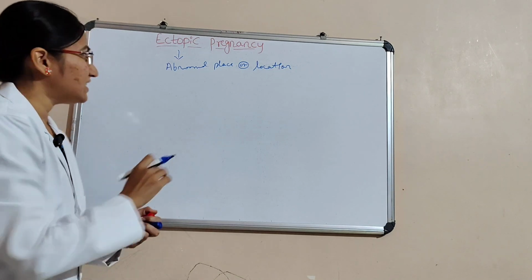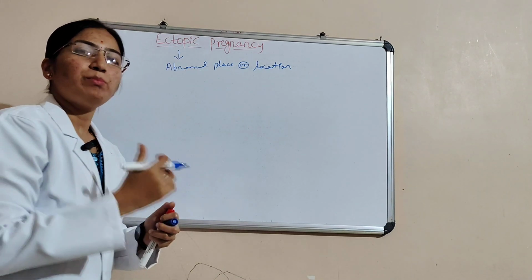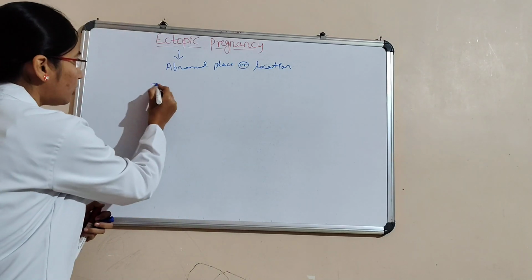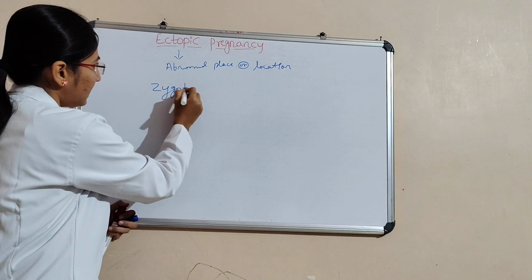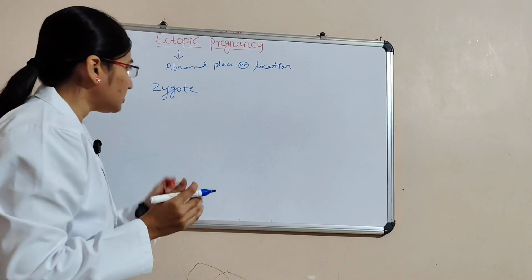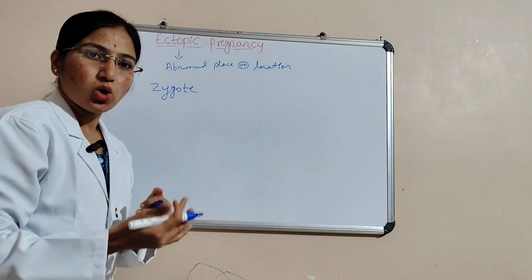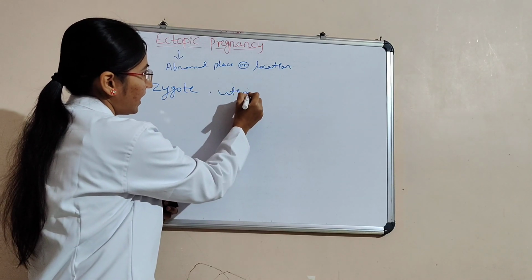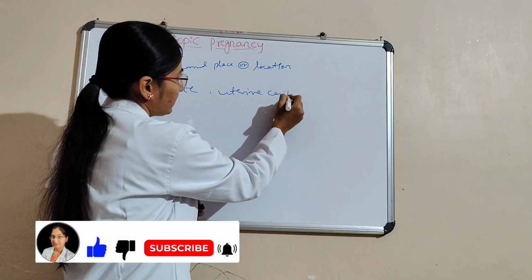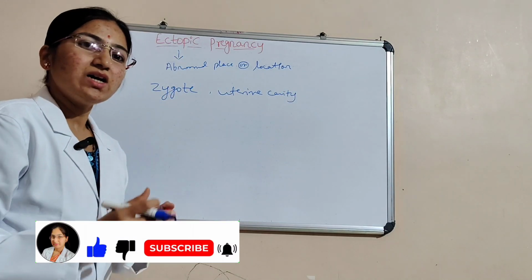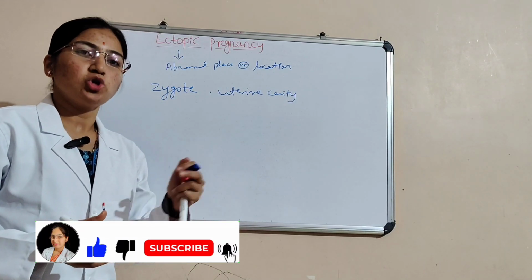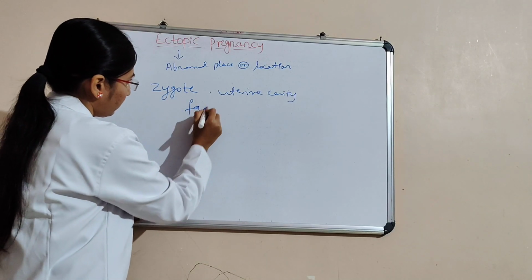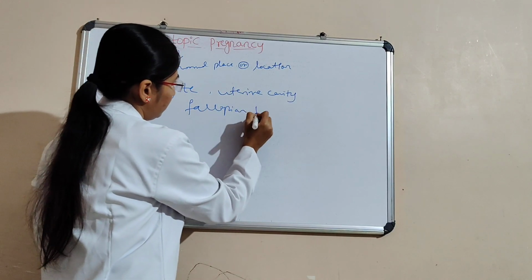We'll see the meaning. It is a condition where a fertilized egg, or fertilized ovum called zygote, implants and grows outside the uterine cavity, most commonly in the fallopian tubes.